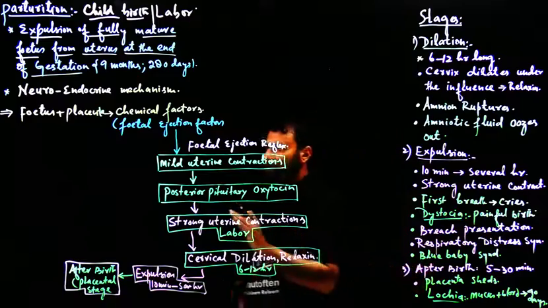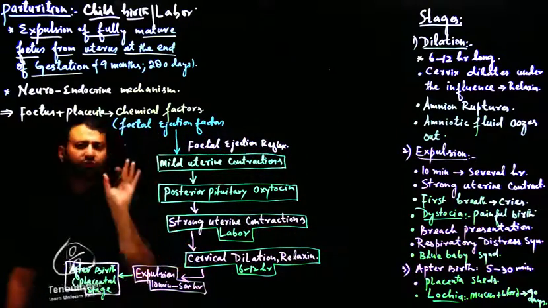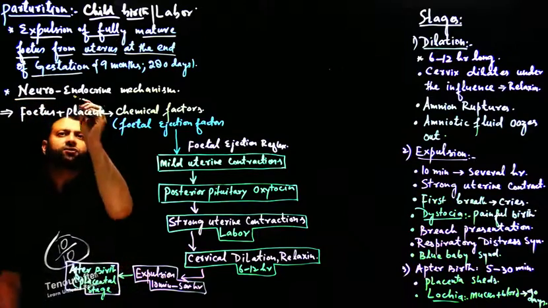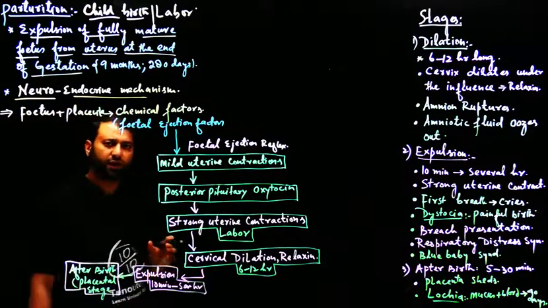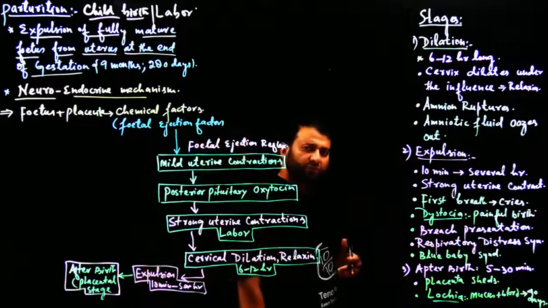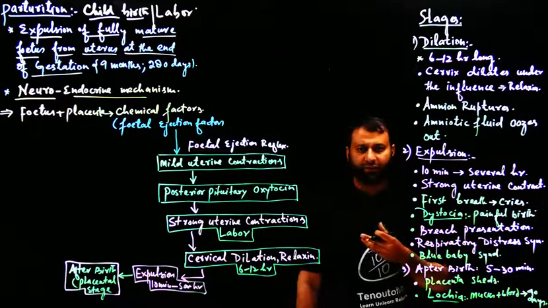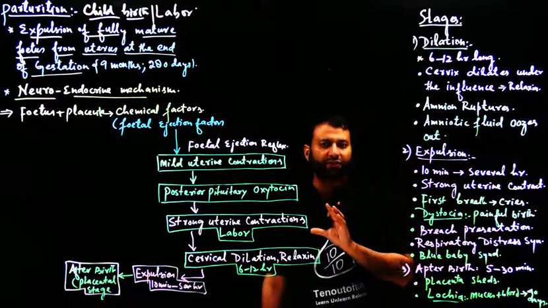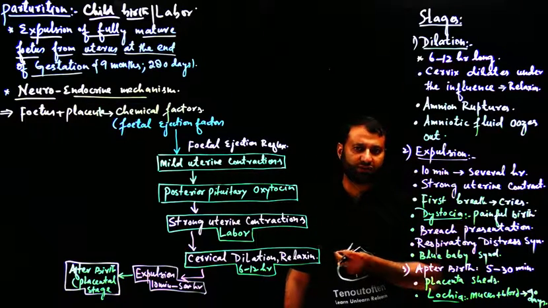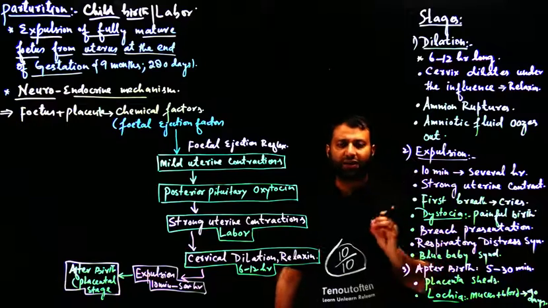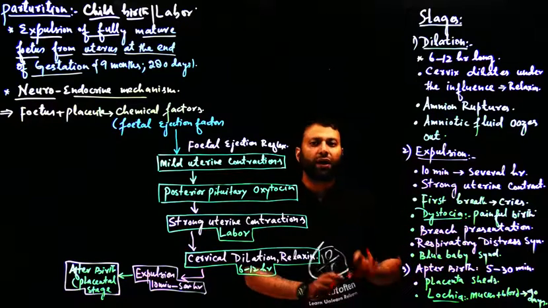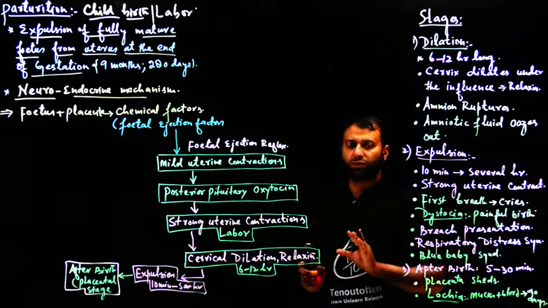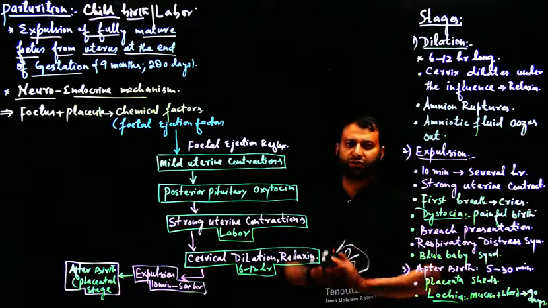Now we know that parturition is controlled by both the nervous system and the endocrine system. So we say that the mechanism of parturition is a neuroendocrine mechanism. Sensory receptors play their role in the ejection of the fetus at the end of gestation from the body of the mother, and at the same time hormones play a very important role in the expulsion of the baby.